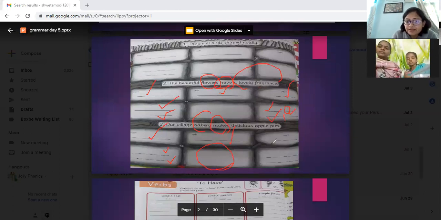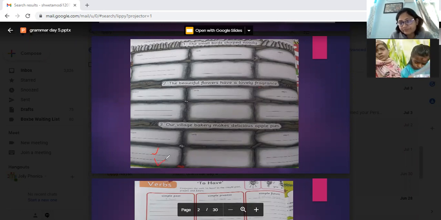Yes. Okay. Now, what will come here? Apple pie. Pie. And why do we have 2 lines here? Delicious apple. Great. I hope it is clear to everyone. Yes, ma'am. So we call it sentence wall. What is our village over here? Our and village. Adjective.